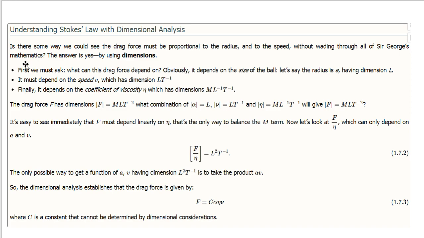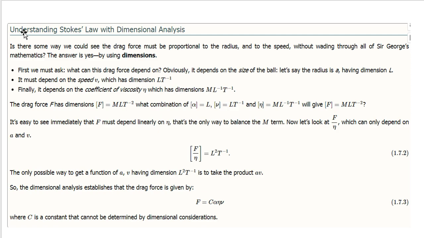We know the coefficient of viscosity eta is equal to m L to the power minus 1 T to the power minus 1. Already this has been discussed in our previous video. The force has the dimension m L T to the power minus 2. So by dimensional analysis, it can be shown that force by eta is equal to L square T to the power minus 1, and it is only possible for A and B to have a dimension like this. And ultimately, we will get F is equal to 6 pi eta rV.